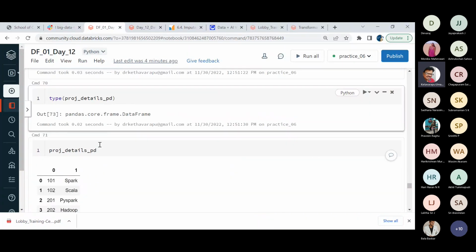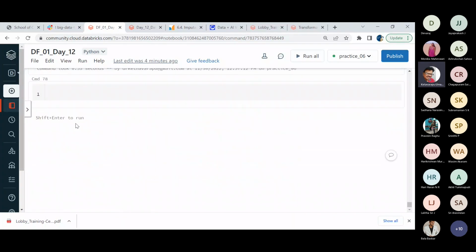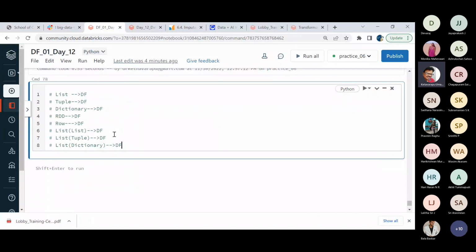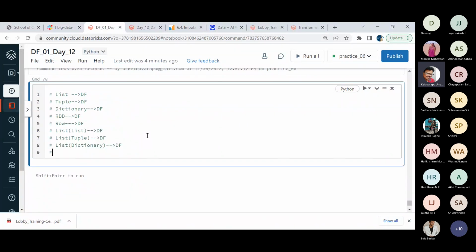Now, let me conclude this. Next, what you can do is, from pandas df also, you can create spark df. Okay, this is another kind of representation.